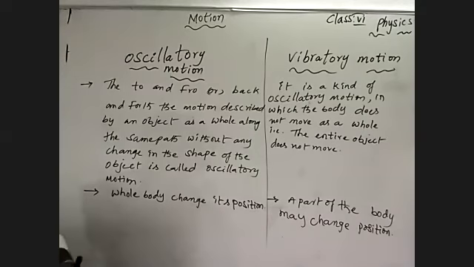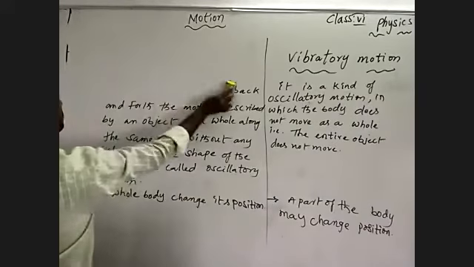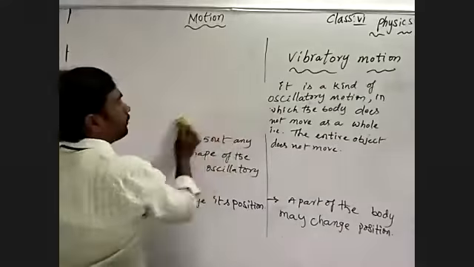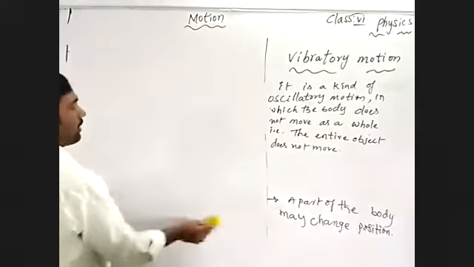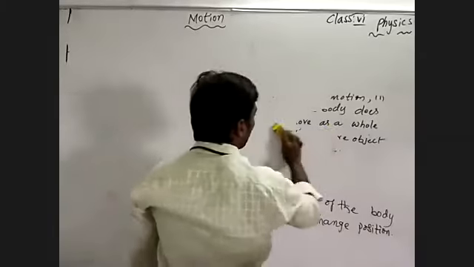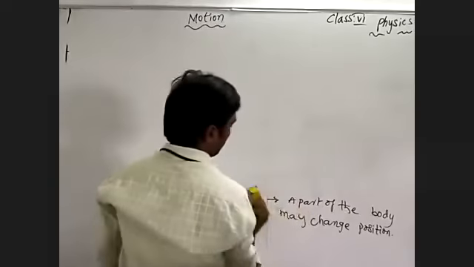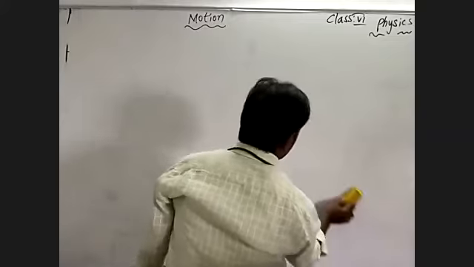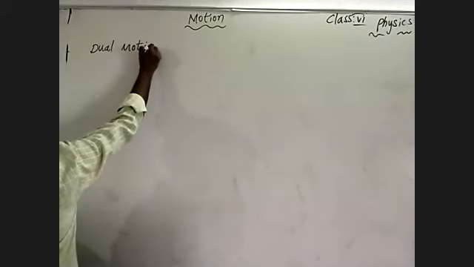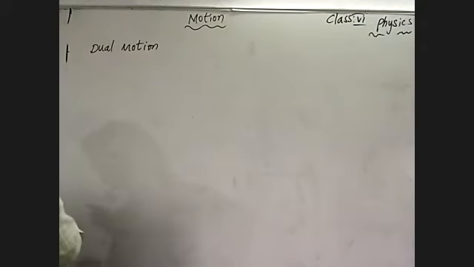Now we'll discuss dual motion of an object. Dual motion means the object possesses, at a single time, two various types of motion simultaneously. Because up to now we discussed a body possessing a single motion. That's why, dual motion.